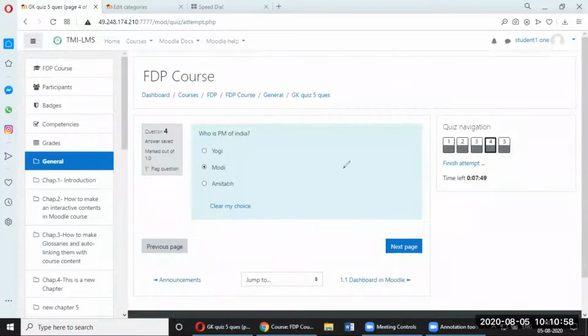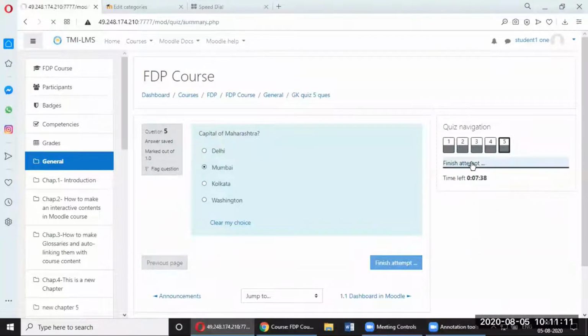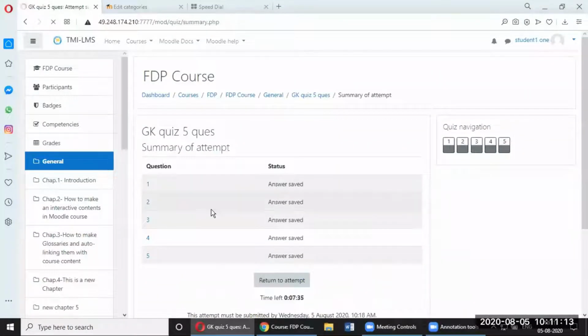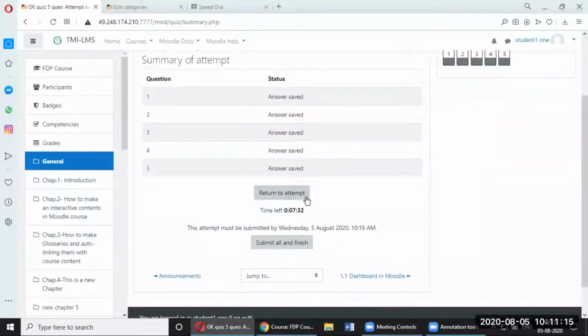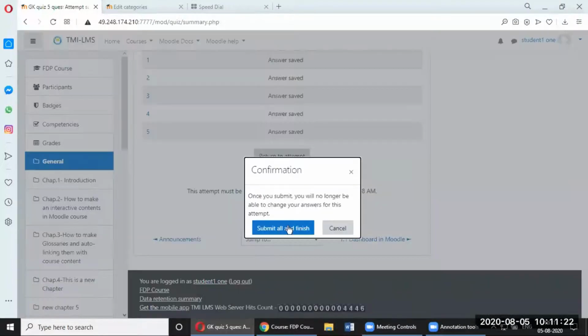Yeah. So now I can say finish attempt. Finish attempt is over here. Or if I go to the next page, the last page also shows me the finish attempt button over here. So I'll click on finish attempt over here, and answer saved, and submit all and finish. That is the thing which everybody has to do. Submit all and finish. Confirmation, submit all and finish.